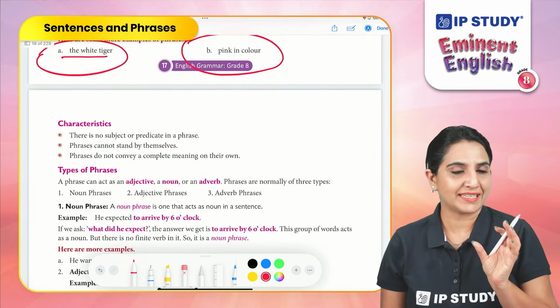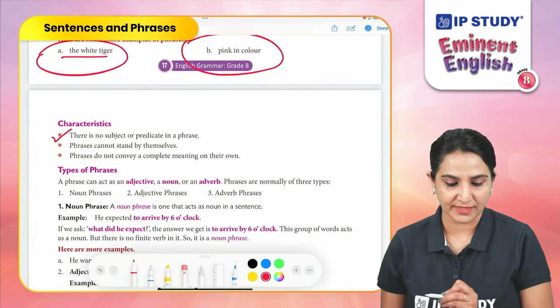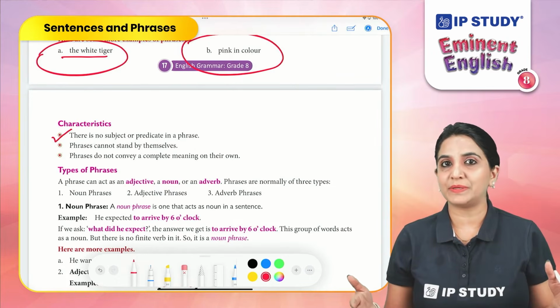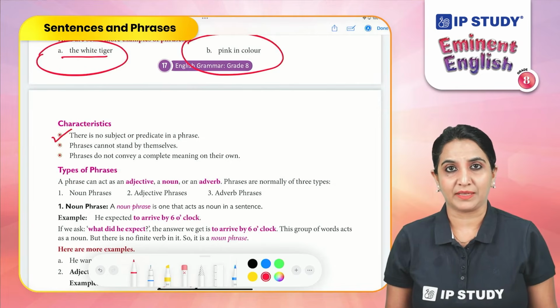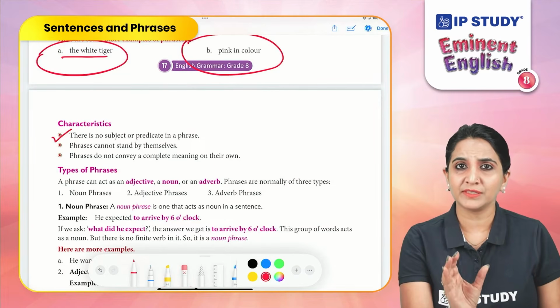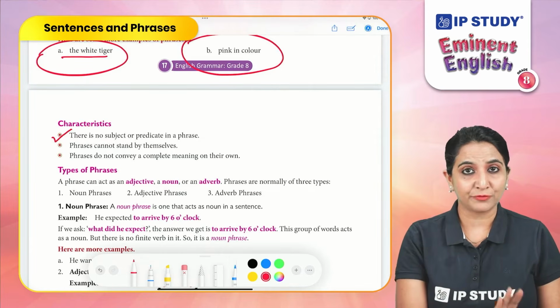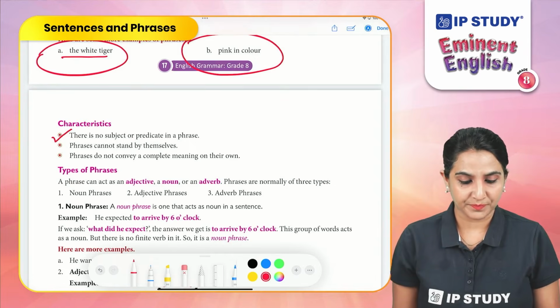There are a few characteristics of a phrase. There is no subject or predicate in the phrase because it is not a complete sentence. We are not referring or talking about something. We're just putting a group of words which has a meaning on their own. Hence, the phrase doesn't have a predicate or a subject.